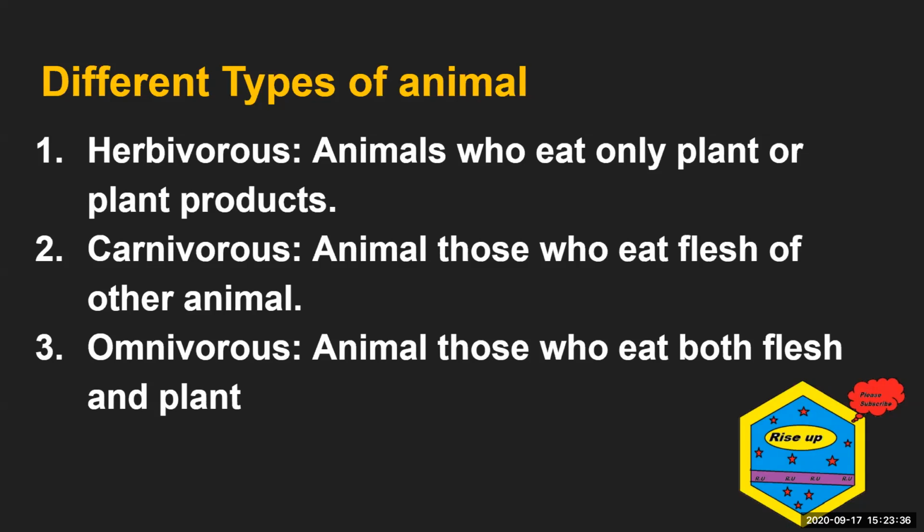An animal which eats grass is known as a herbivore. An animal which eats other animals is known as a carnivore, and an animal which eats both is known as an omnivore. So guys, we are done with this chapter. Hope you understand it properly.